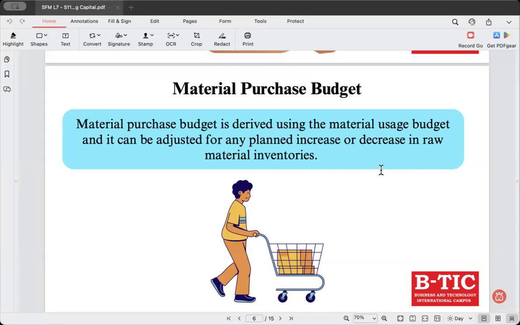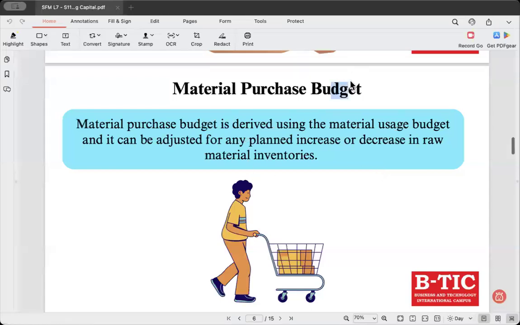Clear? So this budget ensures that there are enough materials available to meet the production needs, ensuring that they align with the company's inventory strategy.